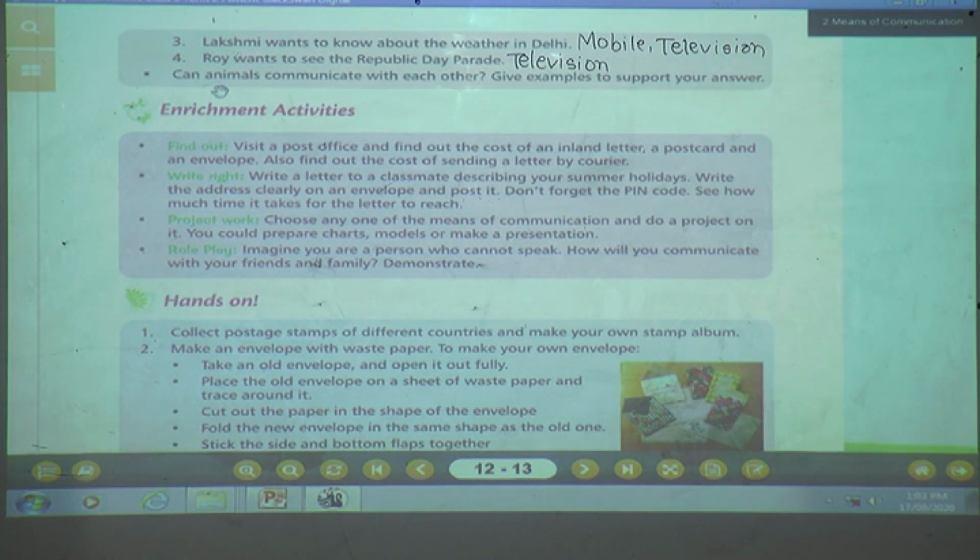Can animals communicate with each other? Yes, children, what is the question? Can animals communicate with each other? Give examples to support your answer. What will be the answer?